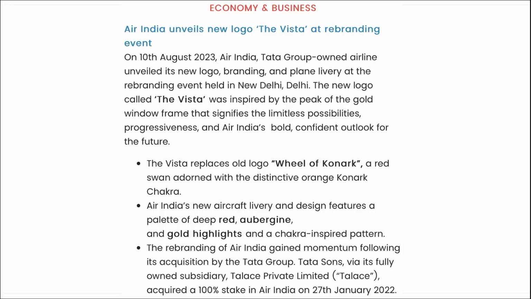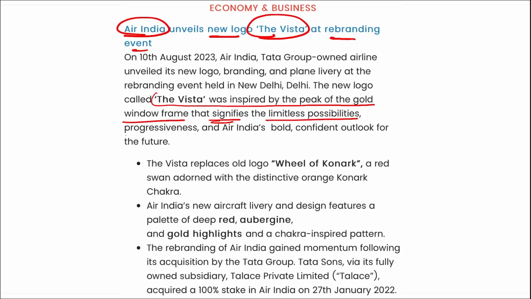Next, so what is the new logo called? The Vista. Here you can see Air India new logo, the Vista, and rebranding was done at an event that was held in New Delhi. And this, the Vista, was inspired by the peak of the gold window frame that signifies the limitless possibilities, progressiveness, and Air India's bold, confident outlook for the future.